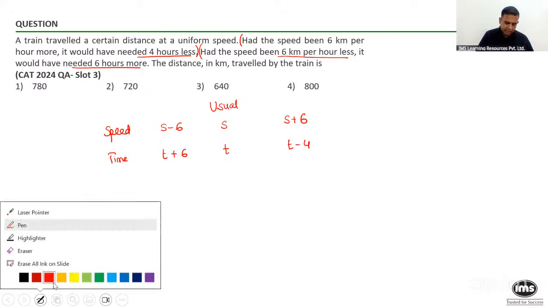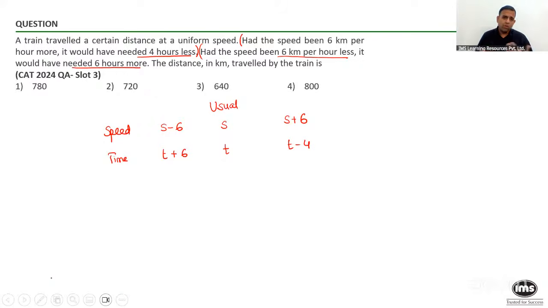Now, one thing, this is a very, very important property and you can note it down, and it can be very, very helpful. Do you notice one thing about these numbers: s minus 6, s and s plus 6? Do you see that these three numbers are basically in an arithmetic progression? The speeds given to you over here, s minus 6, s and s plus 6, happen to be in arithmetic progression. A constant difference of 6 has been added. Yes or no over here?